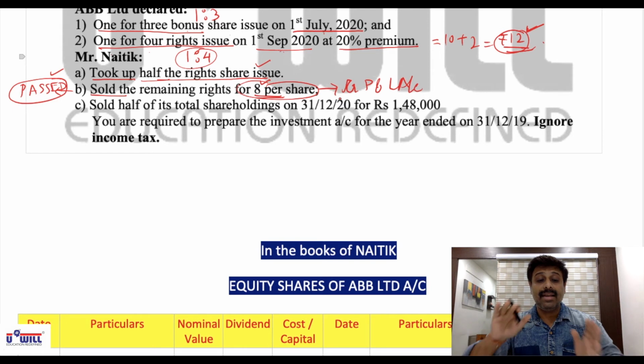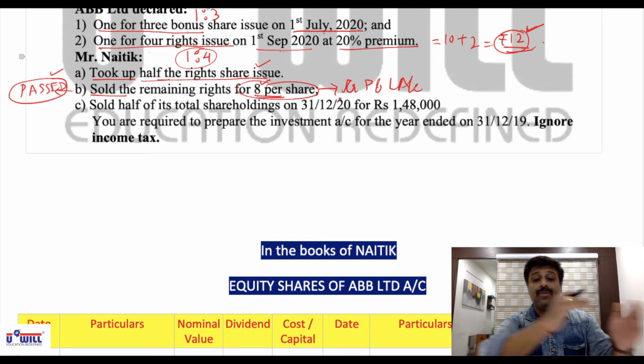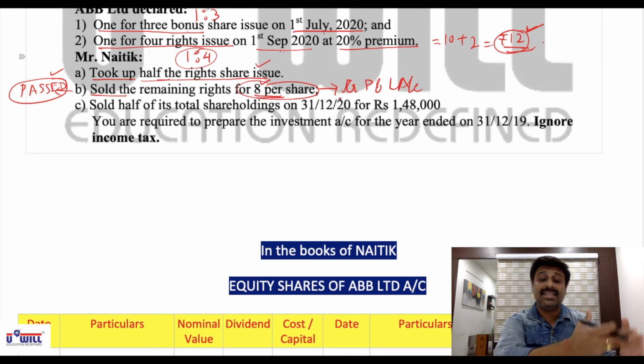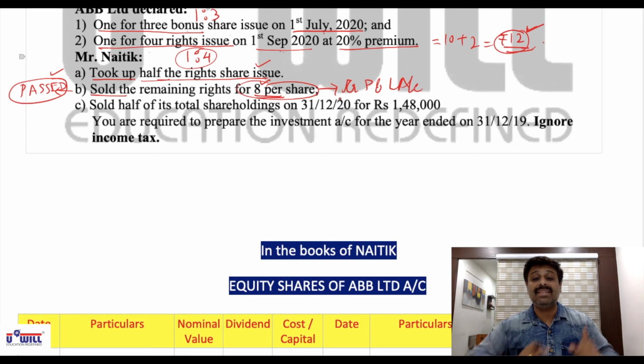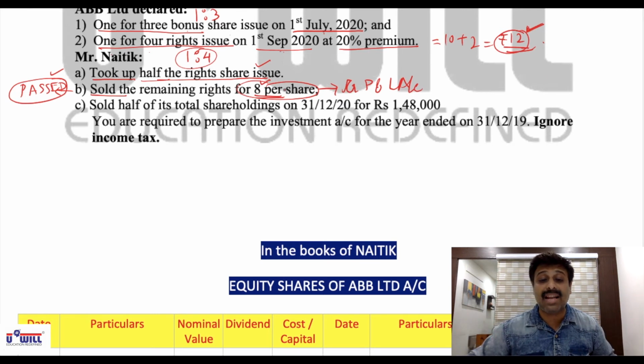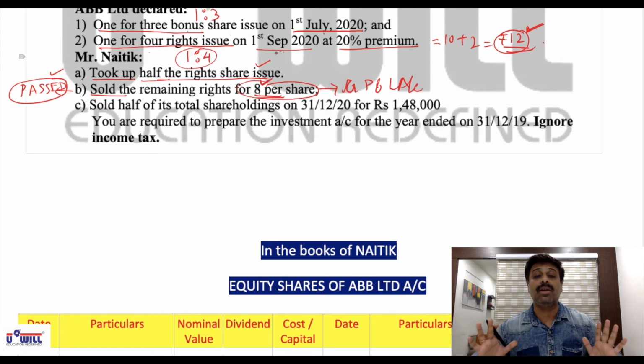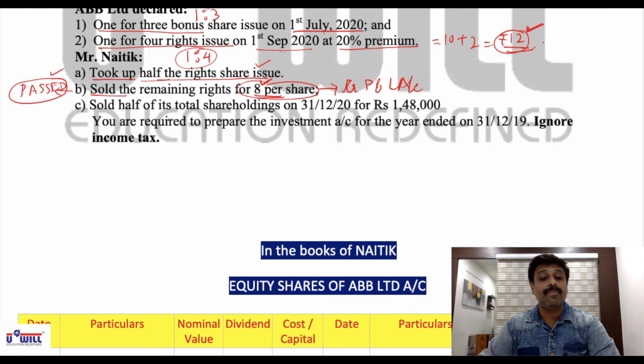He is giving these right shares to his friend or anyone else, and he is charging 8 rupees from his friend. It means that a friend of his has to pay 12 rupees to the company as well as 8 rupees to him, 20 rupees total. But for Mr. Naitik, this 8 rupees is purely his income. That will be going on the credit side of P&L account. No entry will come for this 8 rupees in the investment account.